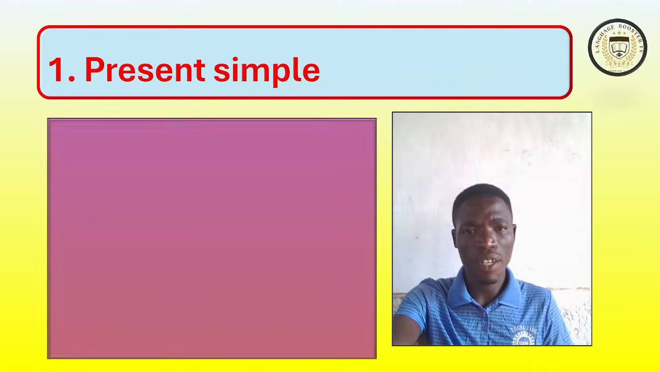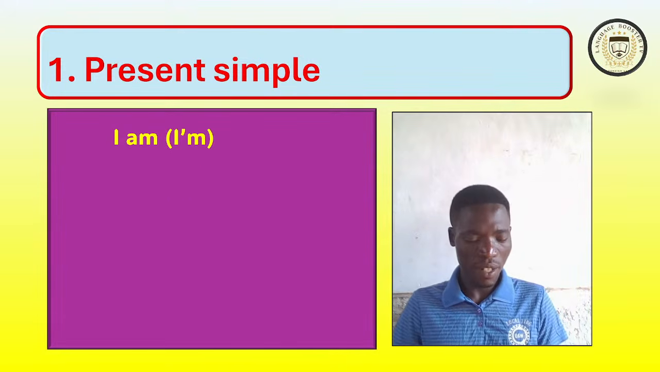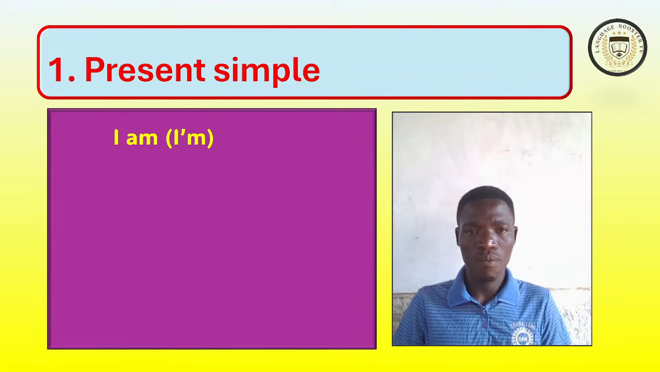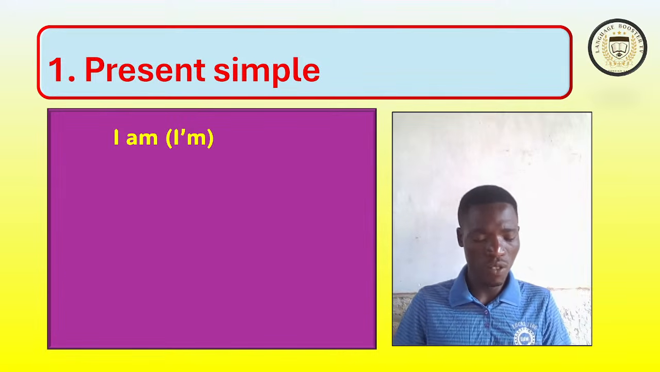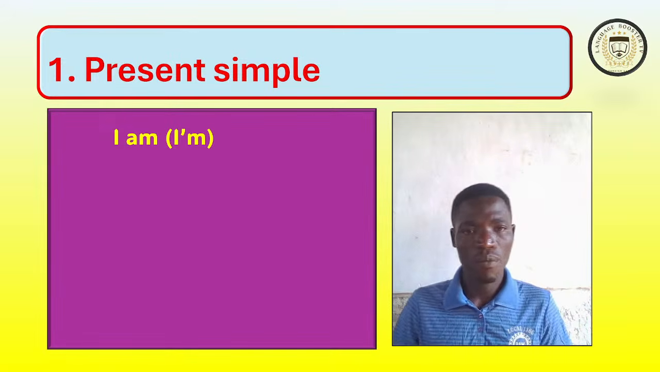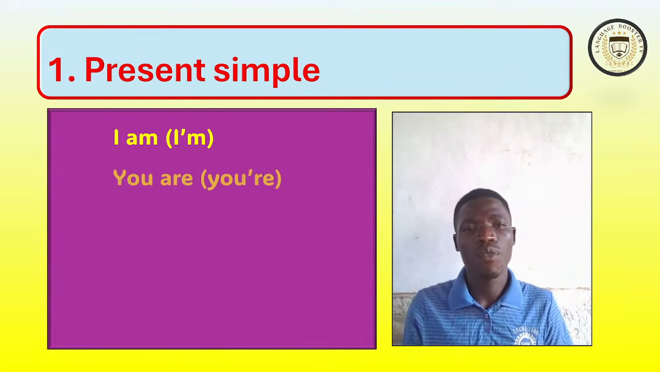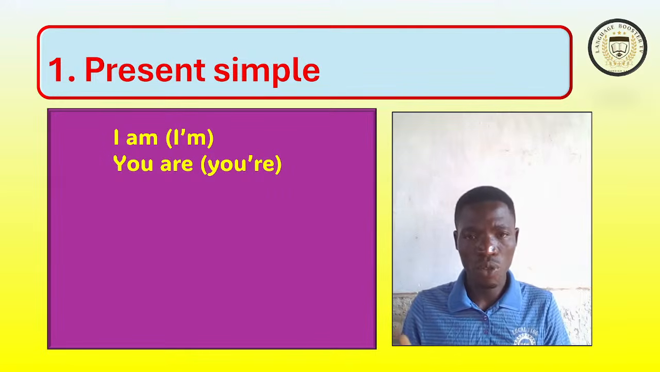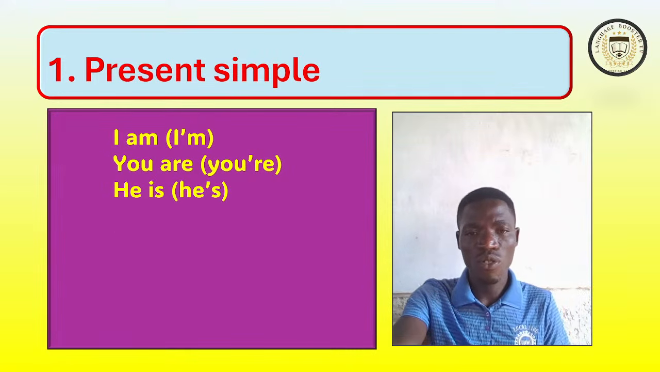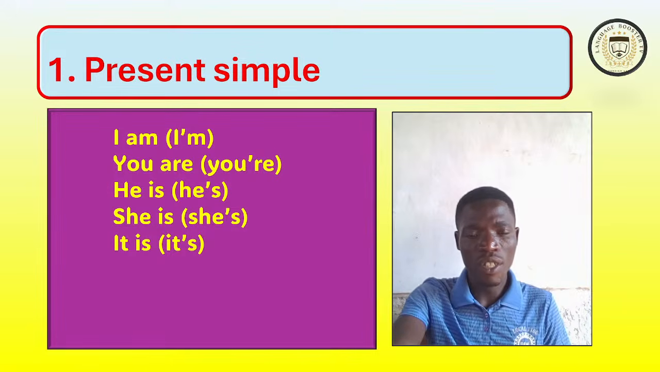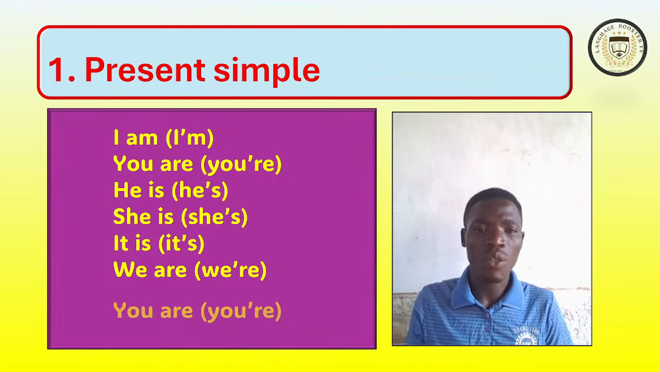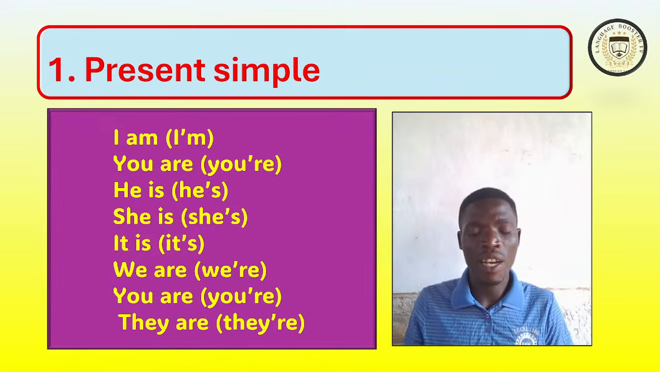Let us start with verb to be in present simple. Number one, I am, or just I'm in short form, in contraction form. I am or I'm. You are, or you can say you're. Then you can say he is or he's. She is or she's, it is or it's, we are or we're, you are or you're, and they are or they're.